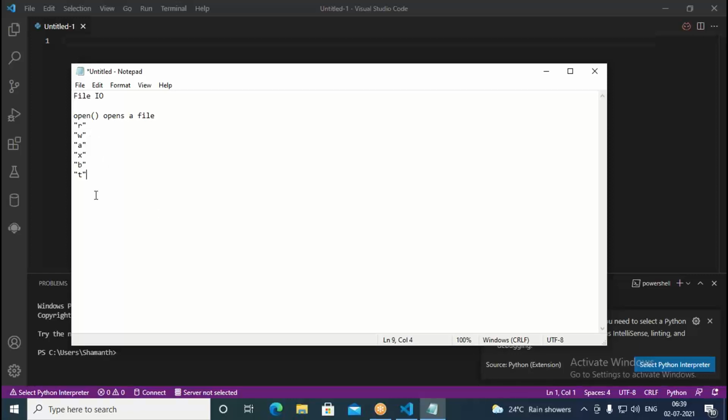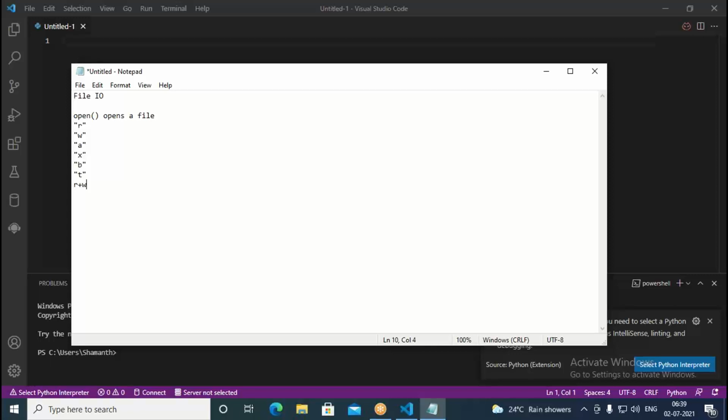So these are the various modes available in Python for opening, creating or reading existing files. You can use them. Sometimes you want to open a file for both reading and writing. Then you can use a concept called R plus B. Using R plus B, you can both read as well as write into the file. R plus W, sorry. R plus W, when we say, we can open in read mode as well as write mode. You can read existing data. You can actually write at the end of the file. So that is R plus W mode.